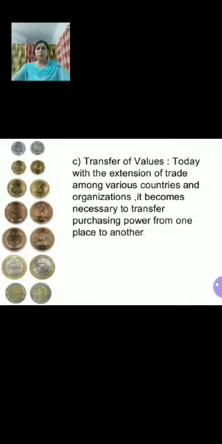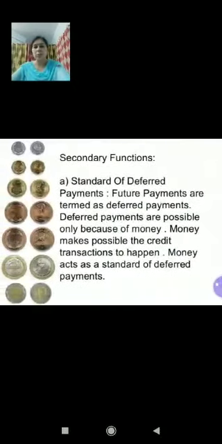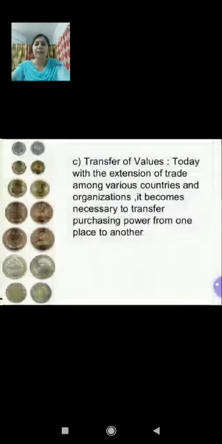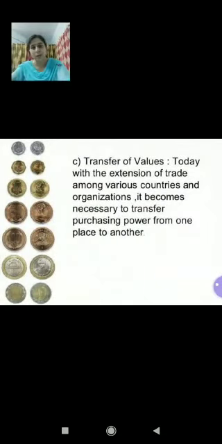Right children? So we have discussed two topics. The primary functions, which included two, that is medium of exchange and measure of value. And children, we have discussed the secondary functions, which include three points. The first was standard of deferred payment, second is store of value, and the third is transfer of value. Children, in this way we have discussed the primary and secondary functions of money. Now in my next video I'll be explaining the contingent functions of money, right?